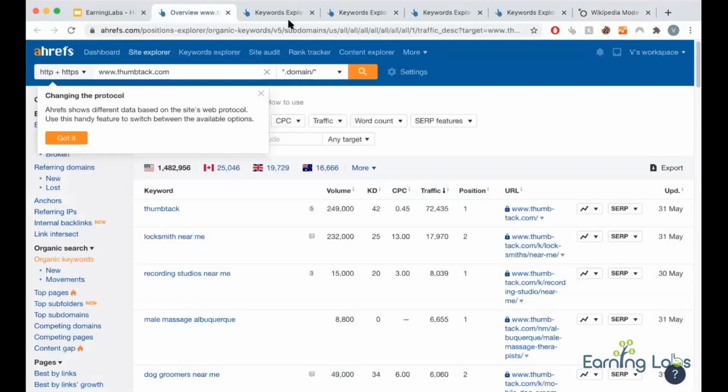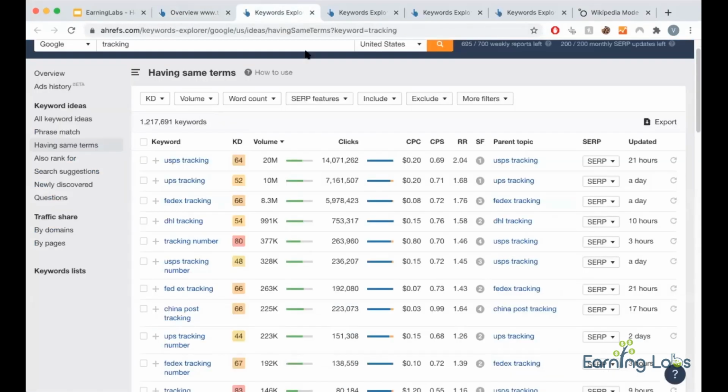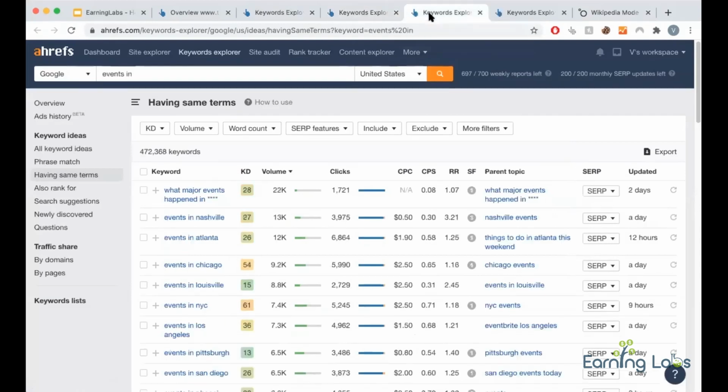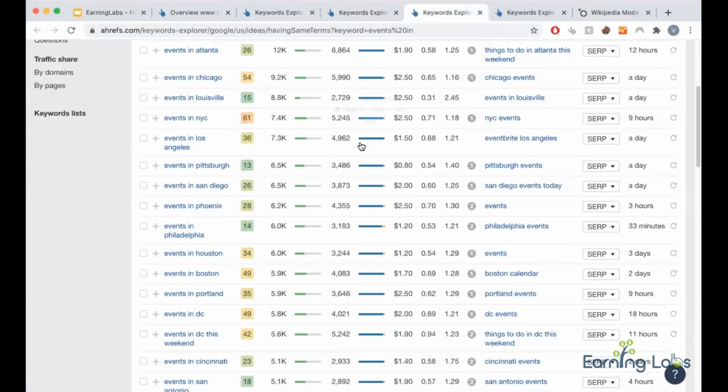So, as I said, there are two things. One is with intent, like XYZ, where one keyword is constant. Let's say in quotes, XYZ is a constant keyword. So you need to find something similar to this. There are thousands of unexplored things, like events in XYZ city, events in Atlanta, events in Chicago, events in Phoenix.